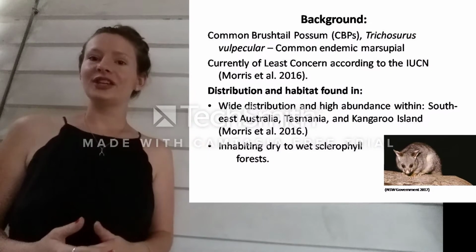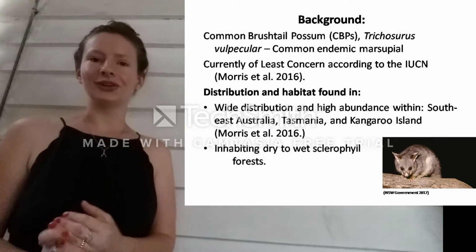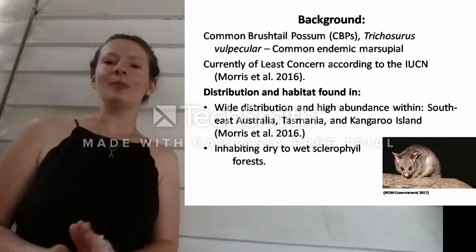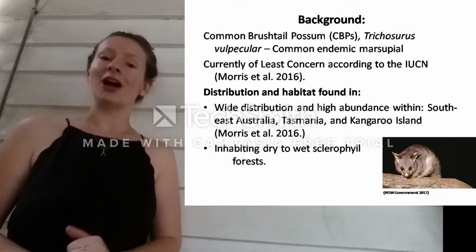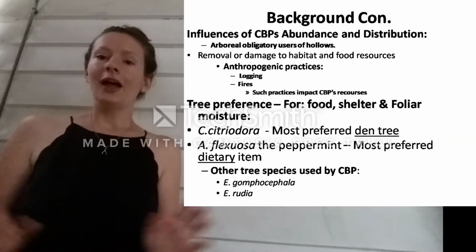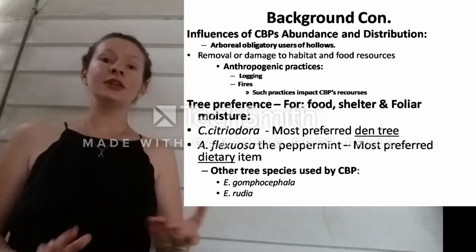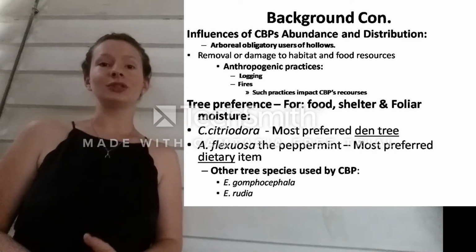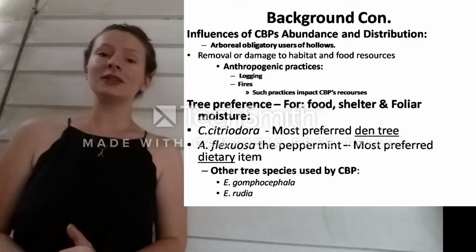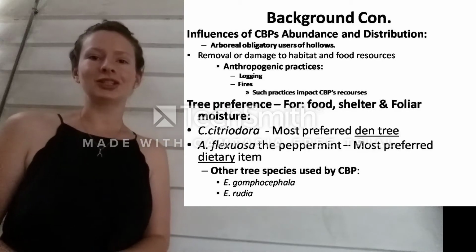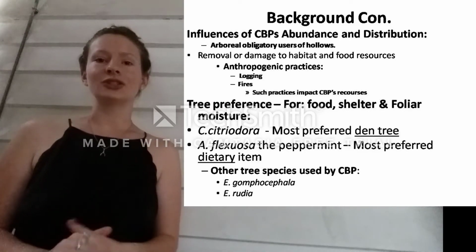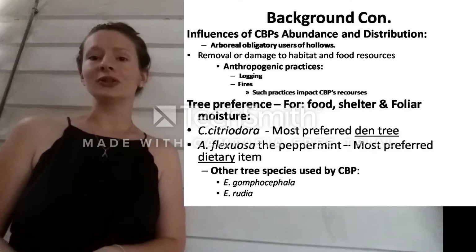According to the IUCN, common brush-tailed possums are of least concern, having a wide distribution and high abundance within dry scrub and forests within parts of southeastern Australia. However, with the removal or damage to habitat, these disturbances may result in habitat fragmentation, increased inter- and intraspecies competition, and possible local extinction. Anthropogenic practices such as logging and fire may have the greatest impact on possum abundance.